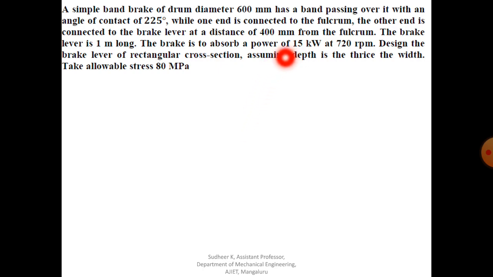All the distances are given. The length of the lever is also given, 1 meter long, and the brake is to absorb a power of 15 kilowatt at 720 rpm.